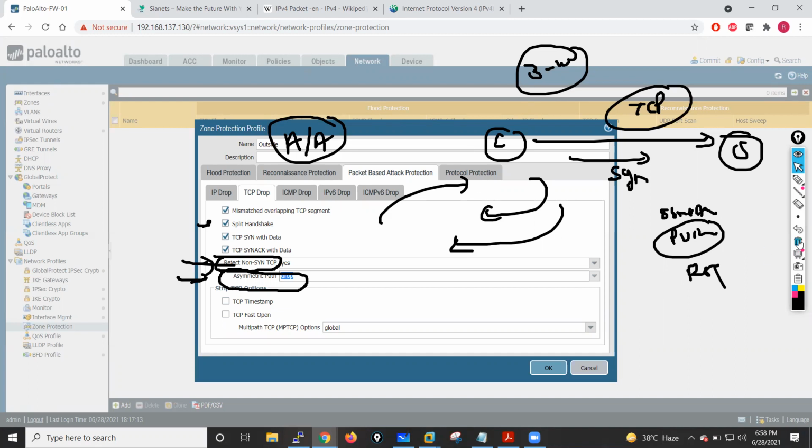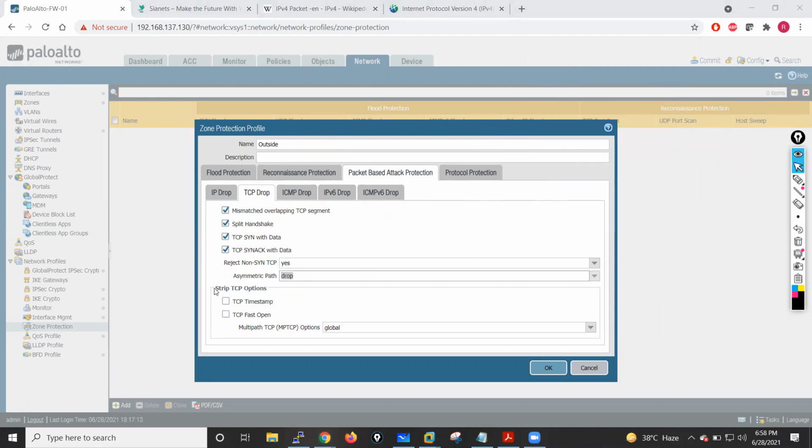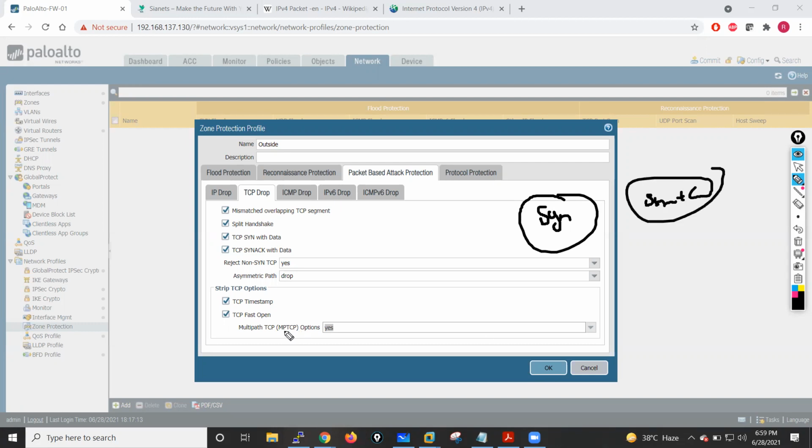Now, if our TCP header has the TCP timestamp option, or we are using TCP Fast Open, and that action is set, then my firewall will remove these optional fields from the data. Also remember, if we are using the action for SYN flood attack, which is TCP SYN cookies, at that time we don't use these features.